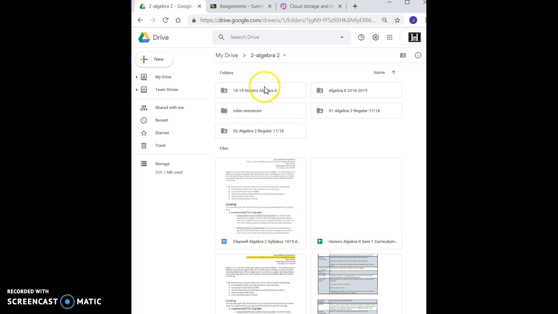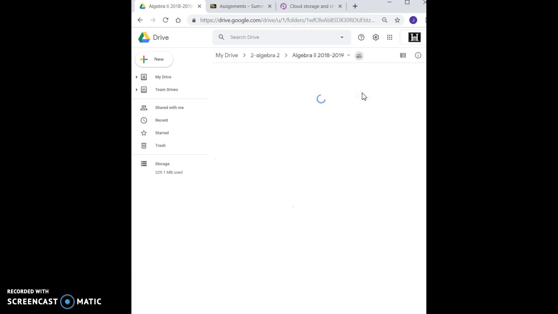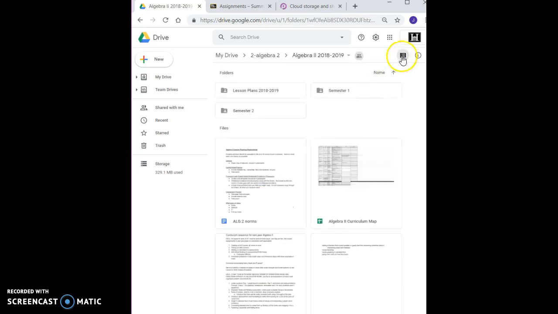I have this year's honors, this year's regular, Robbins Resources, and last year's stuff. I primarily work in this one, and then it is associated by lesson plans that we have to submit every other week, semester 1 and semester 2.